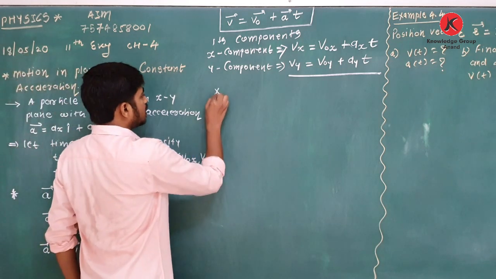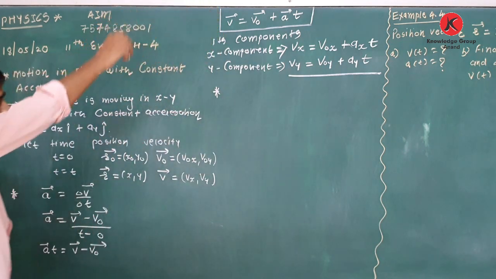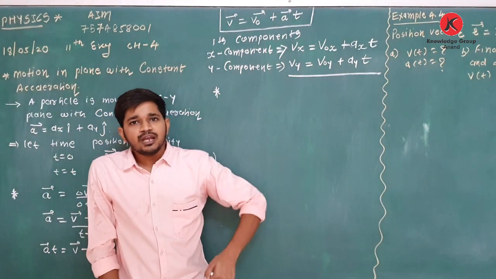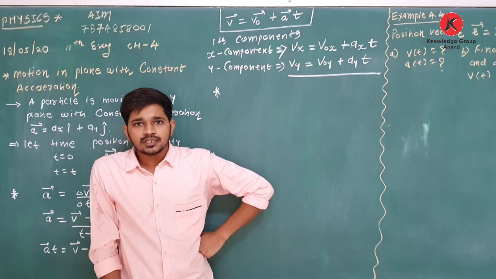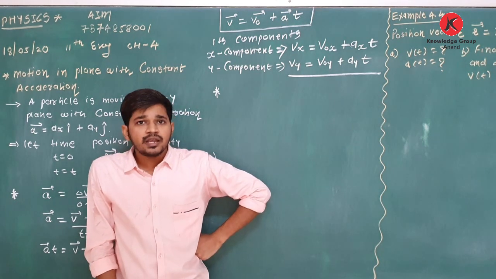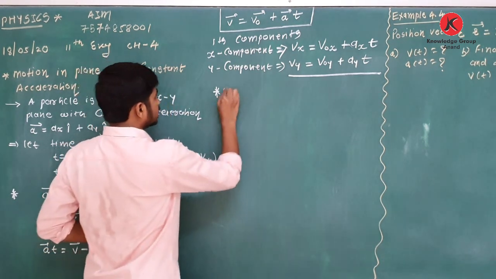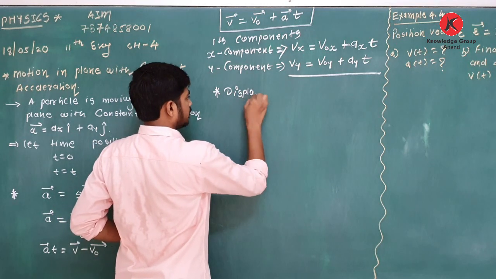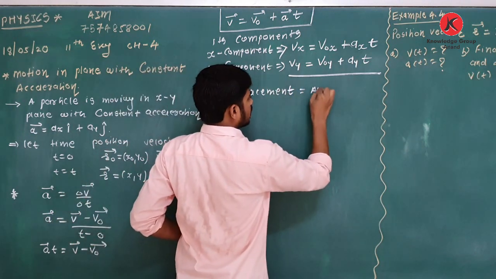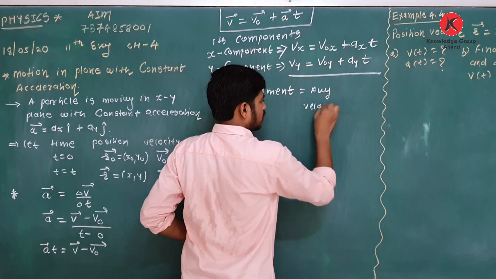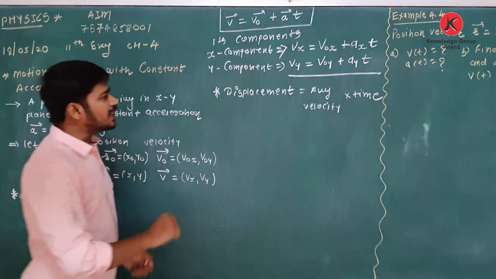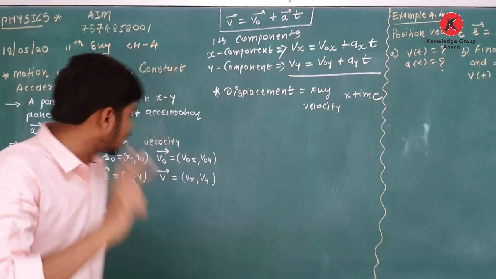Now for the second equation, we know the definition of average velocity. Average velocity means displacement upon time, so displacement is equal to average velocity into time. Displacement means final position minus initial position.